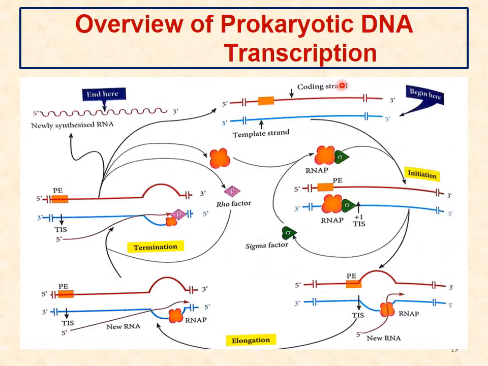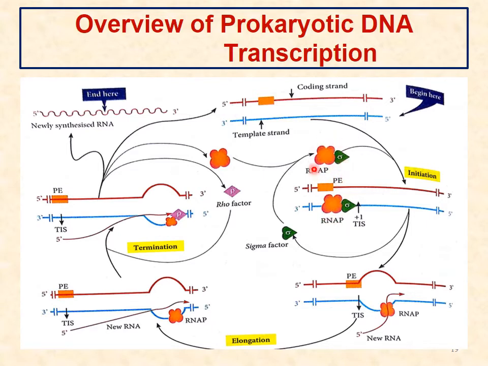Now we can see the overview here. This is the coding strand, this is the template strand, and first what happens here is initiation. In initiation, RNA polymerase 2 attaches, as we have seen in prokaryotes. The same way it happens here also, and elongation is similar to that of prokaryotes.